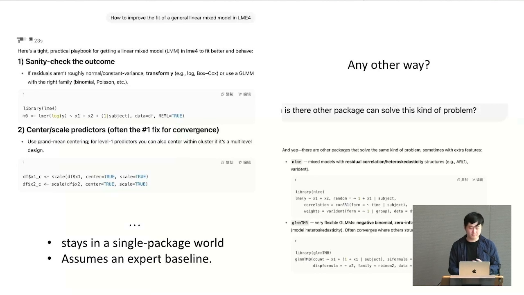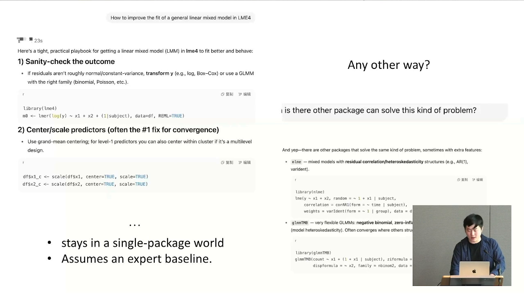So what I get from using ChatGPT is that it stays within a single package, and doesn't give all the potential packages that can solve these problems. Since ChatGPT is a general model, not specific for R users, this is what I get. Another thing is that it just gives you the step-by-step and assumes you are an expert who knows everything about the R model. It doesn't think that maybe I'm a beginner, a new student just coming to statistics. So it's not very user-friendly.